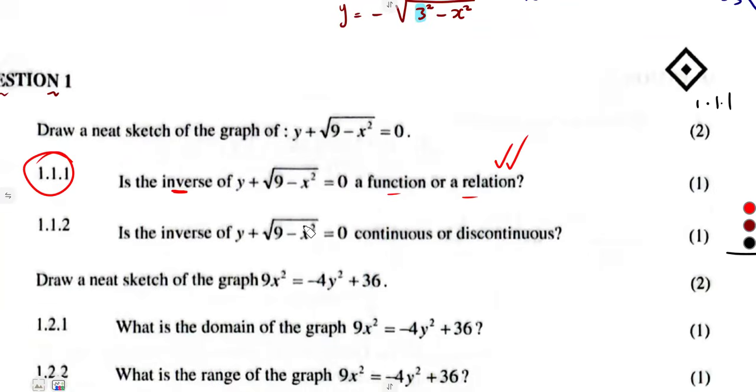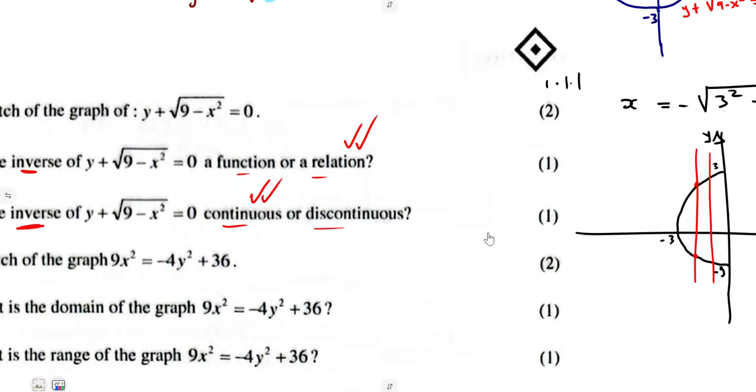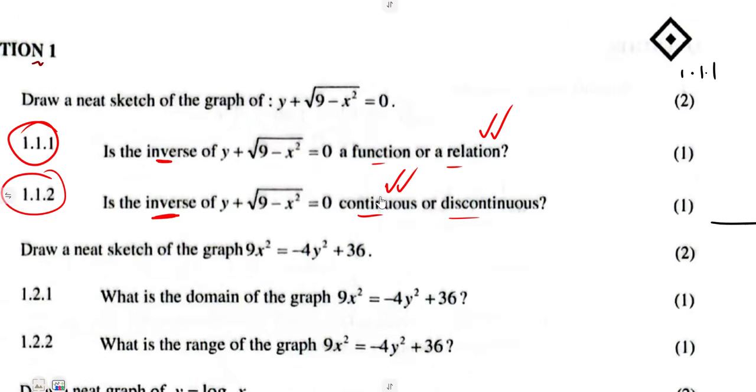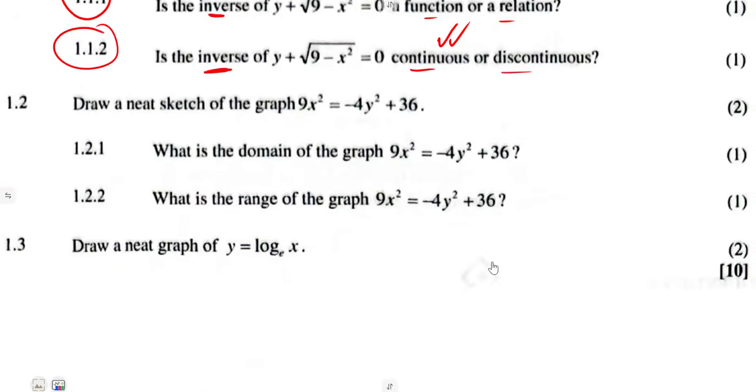And is this inverse, not the original graph, but the inverse of this graph, continuous or discontinuous? It is continuous. There is no lifting up of the pen when drawing that piece. It is a relation being continuous. All right, so that was the concept of that part.